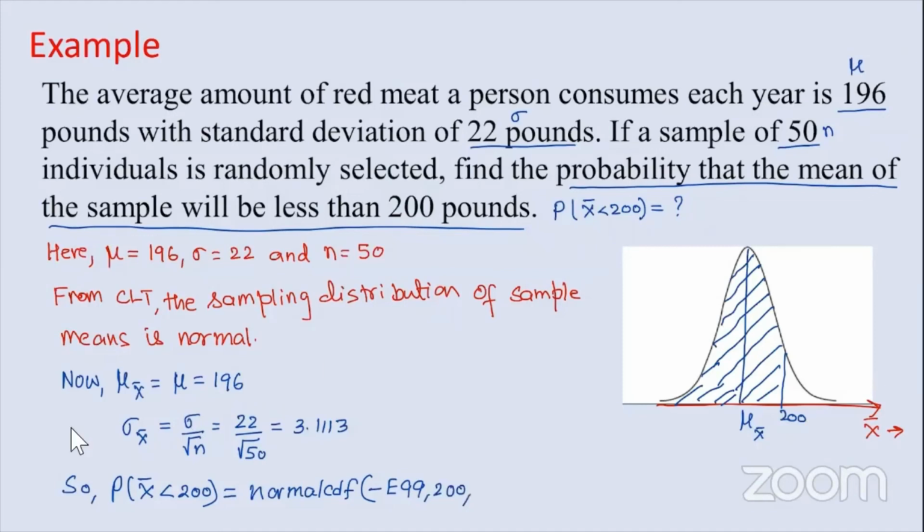The mean for the sampling distribution is 196, and the standard deviation for this distribution, which we calculated, is 3.1113. If we perform this calculation in our calculator, you should get the result 0.9007. Make sure you check that in your calculator.